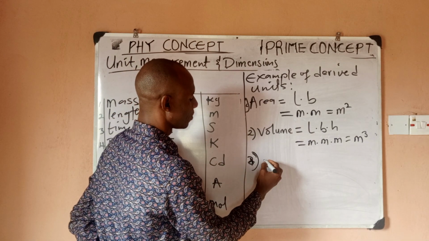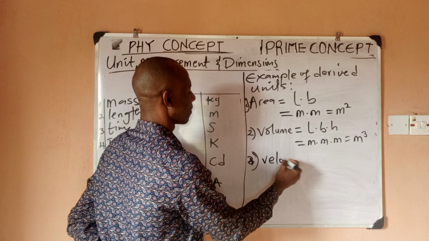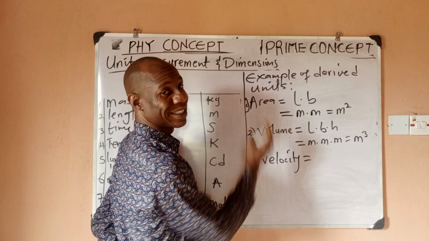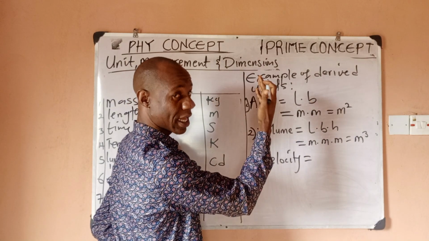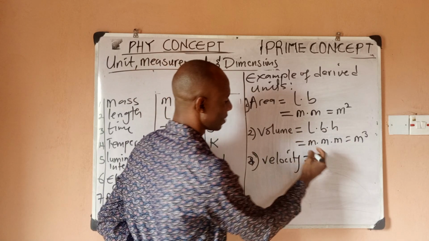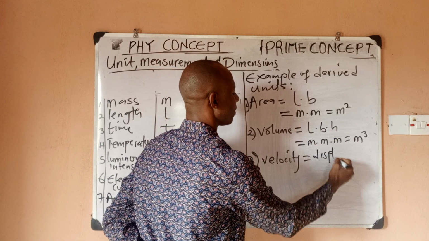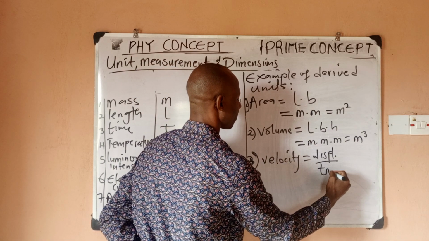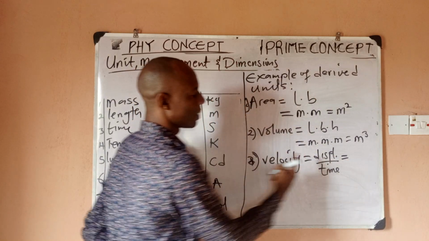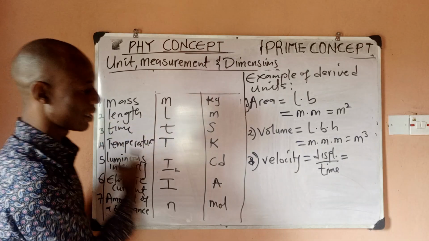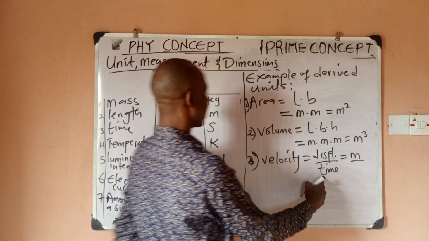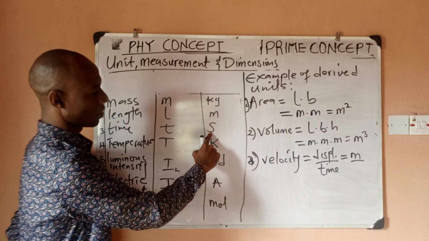Say we have, for example, velocity. We know that velocity is displacement, or you can say distance, since we are not interested in vectors or scalars. So we can say velocity is displacement over time, right? And what is displacement? Displacement is the same thing as length, and the unit of length is meters, over time. Time is measured in the unit of seconds.